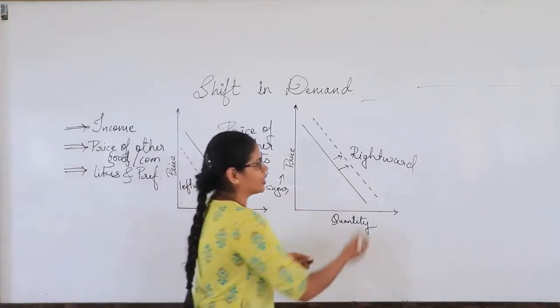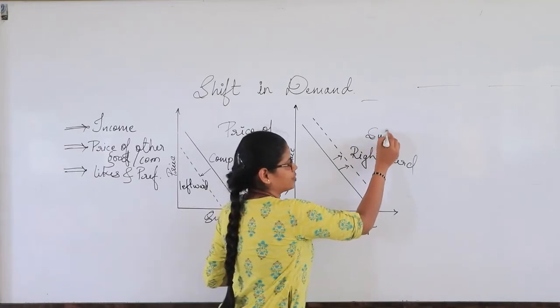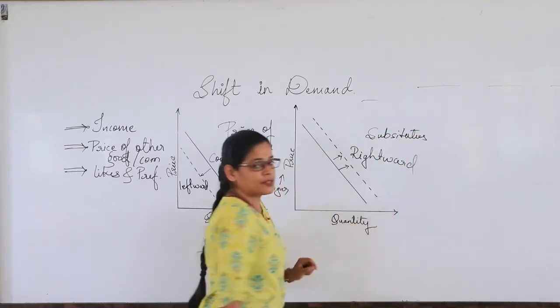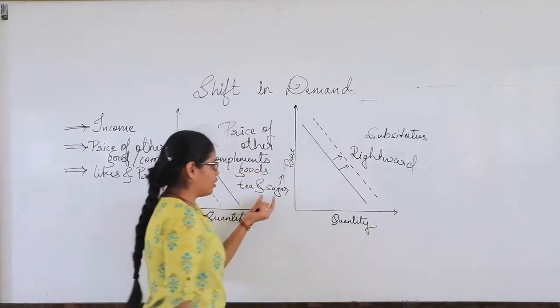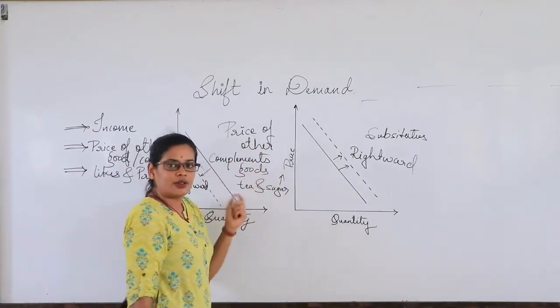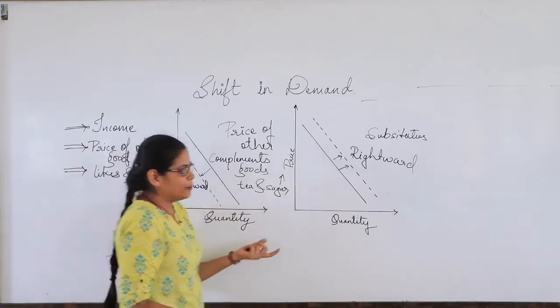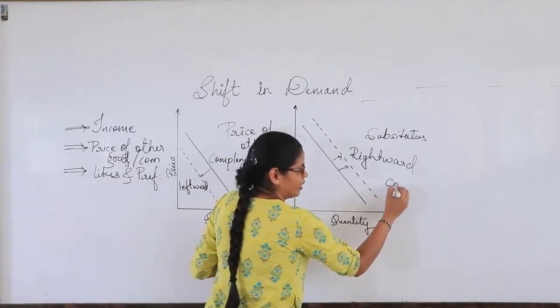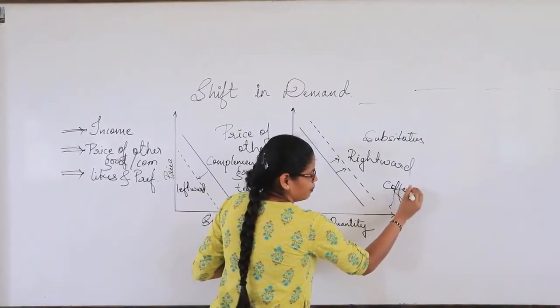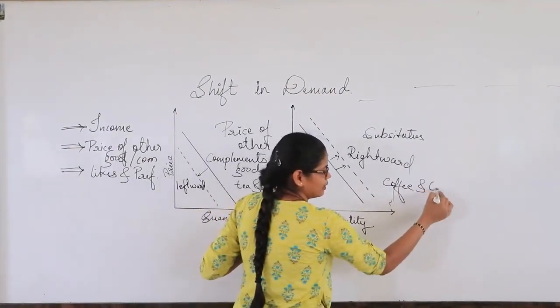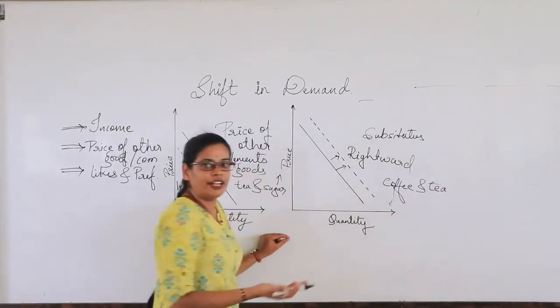But when we are talking about the substitute goods, when the price of the sugar has increased, people don't have tea, right? But here we can prefer coffee, right? Why? Because people are not preferring to have tea.